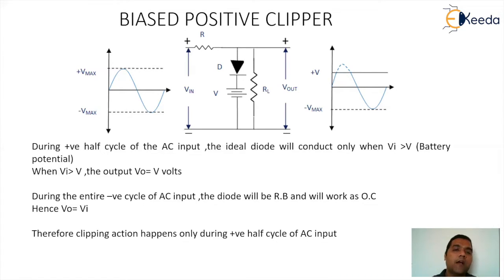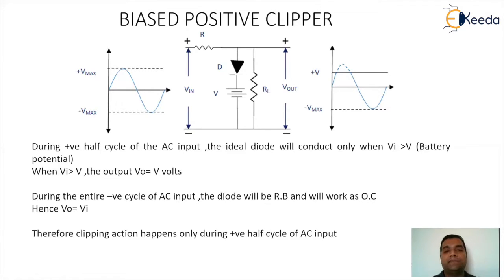Now if I take the positive half cycle of the AC input, you will find that till the input reaches plus V, the diode will remain in the reverse state. And since it is in the reverse state, you will find open circuit behavior, and since it is open circuit behavior, input will pass to output. But as soon as the input crosses the level of plus V volt, the diode will turn on. It will work like a closed switch, and since it is working like a closed switch, the output will be held to a value of plus V volts. That's the reason whenever the input is greater than the V volt battery, only then the output will be equal to V volt.